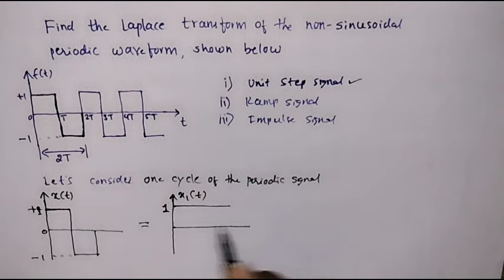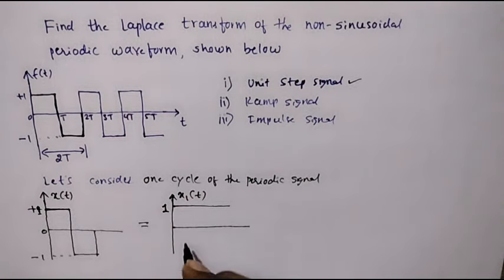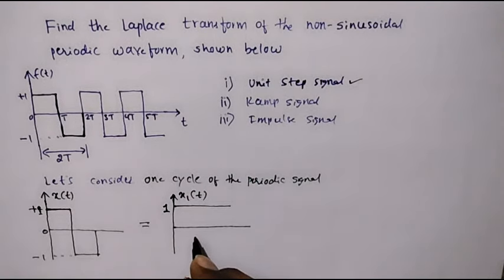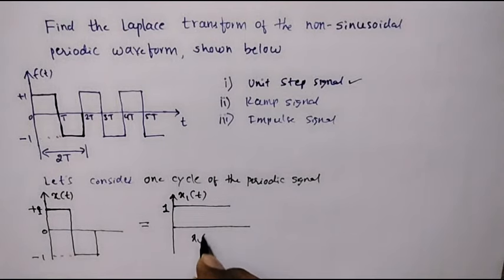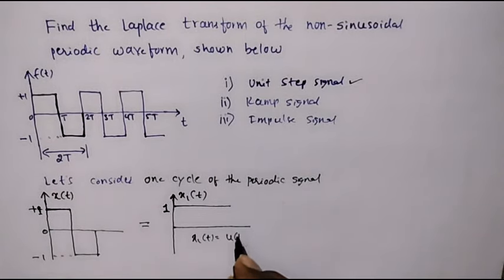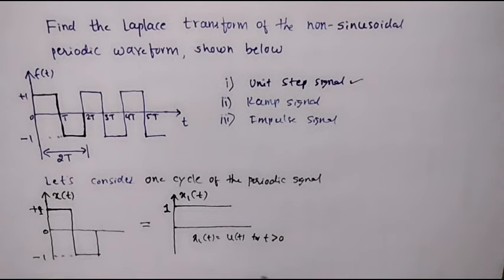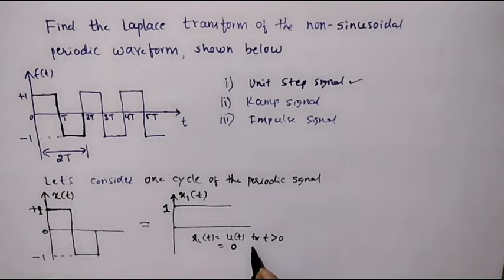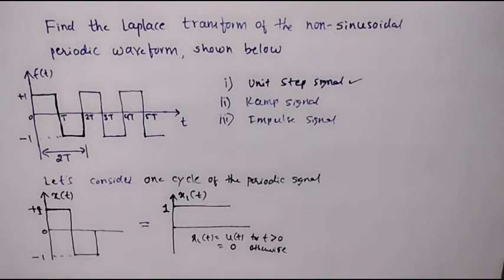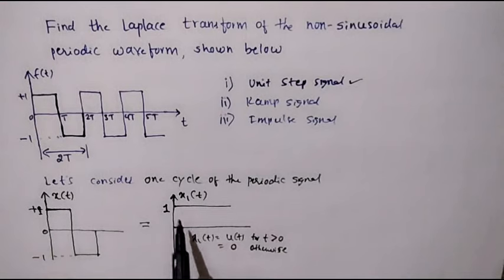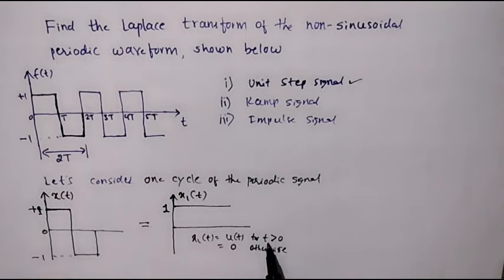We know that x1 of t is a step signal and it is defined as x1 of t is equal to u of t for t greater than 0 and its value is 0 otherwise. Therefore its value is 1 as t is greater than 0.